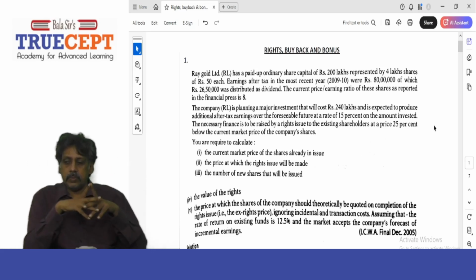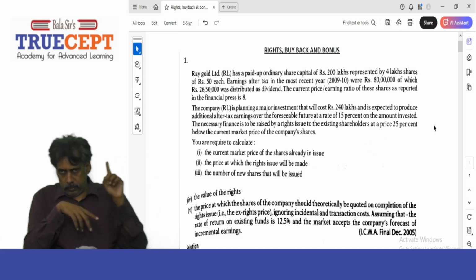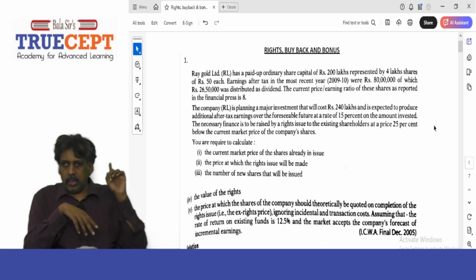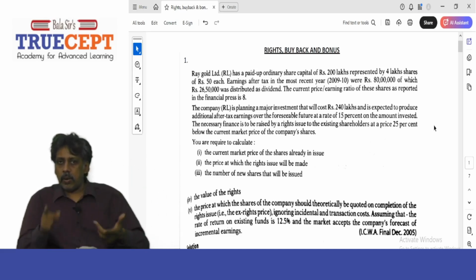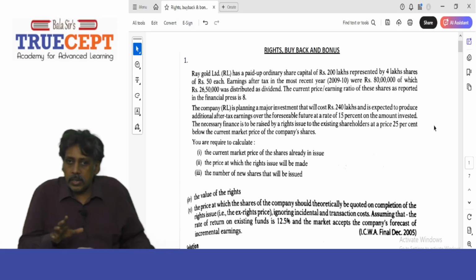Next. Earnings after tax in the most recent year, which is 2009-10, were rupees 80 lakh, of which 26 lakh 50,000 was distributed as dividend. This number is not relevant to calculate EPS. I need the net profit available to shareholders, which is rupees 80 lakh. It doesn't matter how much of this is paid as dividends and how much is retained by the company.